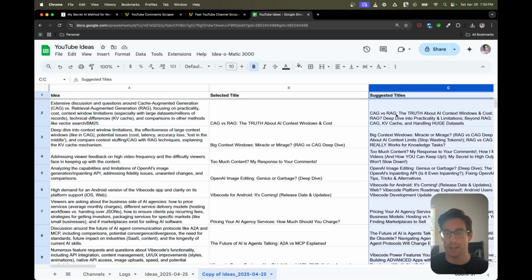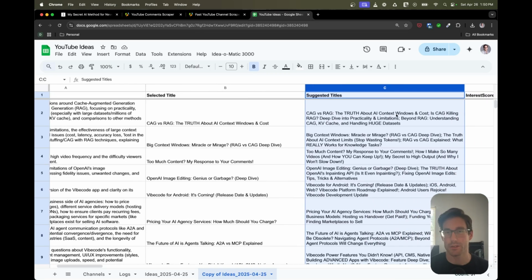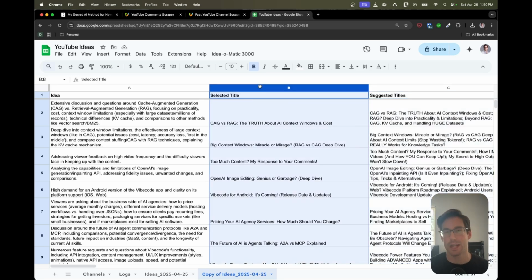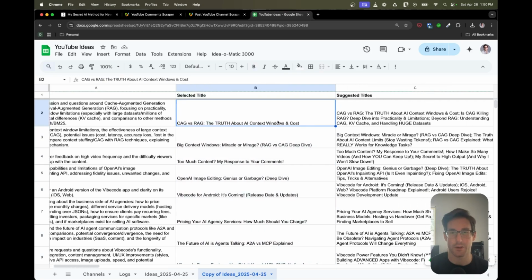Then in column C, it has suggested titles. So these are different titles that it recommends for a future YouTube video to cover that topic. And at the end, it selects one. It's based off of its understanding of what's more viral in the sense of getting more clicks and views. So these are different titles that are recommended.